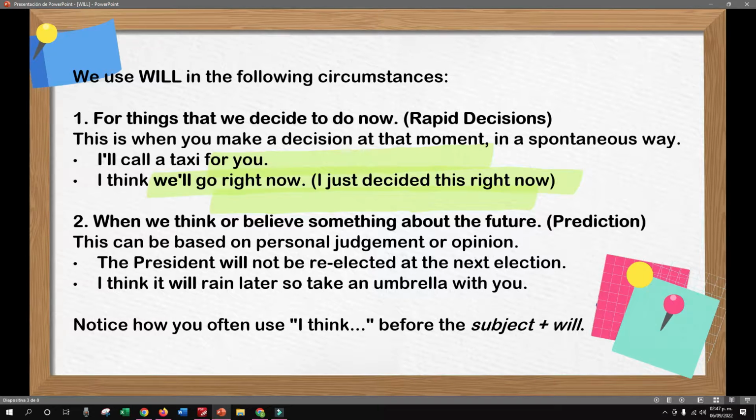I think it will rain later. I think I will go to eat pupusas later. That is your opinion. So you can use I think before the subject, and then you must use will, the main verb of the sentence, and the complement.